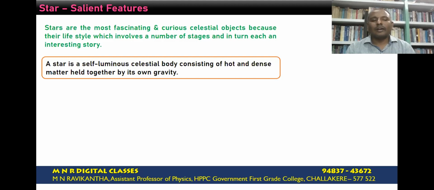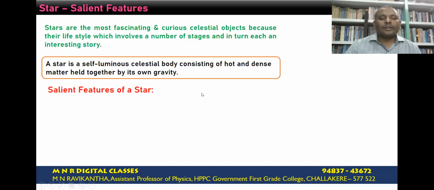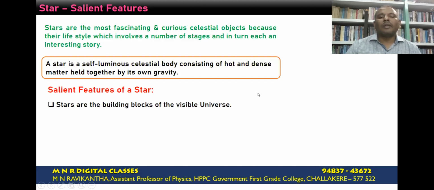Such a celestial body is called a star. Now we are going to understand some important features of stars. Stars are the building blocks of the entire visible universe.